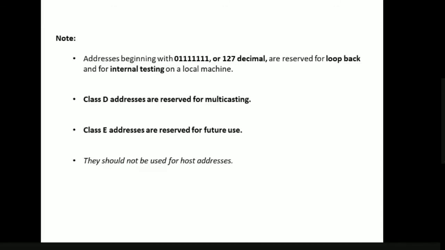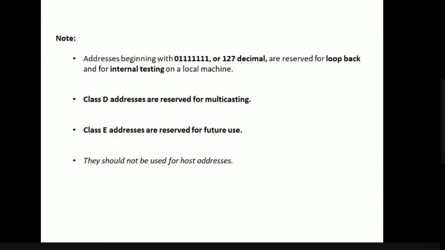That is, if the address begins with 01111111 in binary notation, or if the IP address starts with 127 in decimal, then those are reserved for loopback IP addressing. These IP addresses are used for internal testing of that particular machine, that is, if the machine is not connected to the internet, we use those IP addresses for testing purposes.